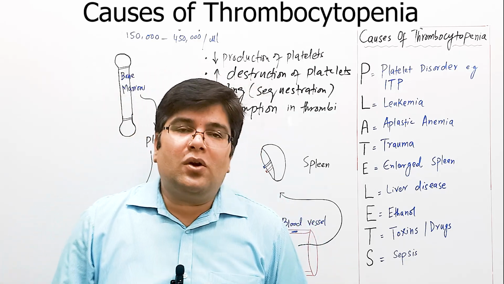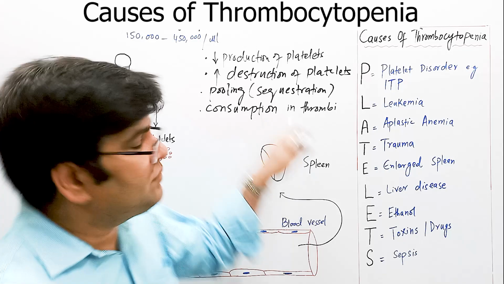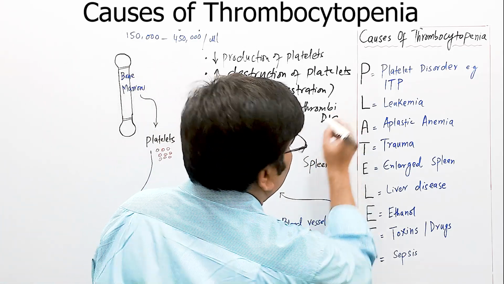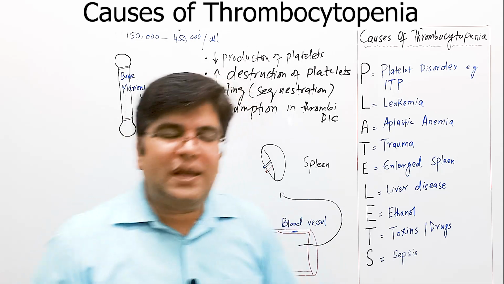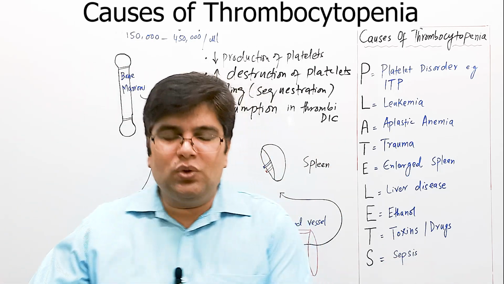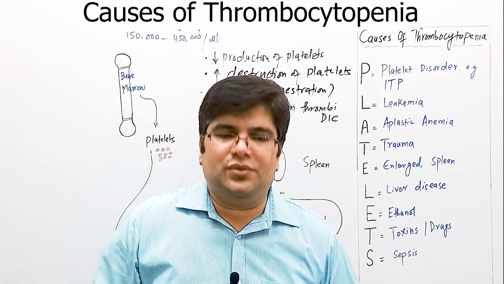Sometimes platelet level can also be decreased if platelets are consumed in thrombi, for example in disseminated intravascular coagulation, which can occur in case of sepsis or when there is some severe trauma going on within the body. Then platelets will be used up in the body and this will decrease the count.